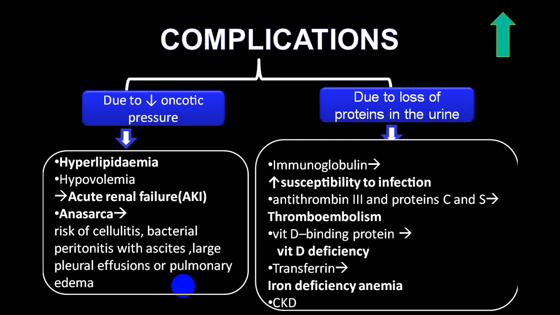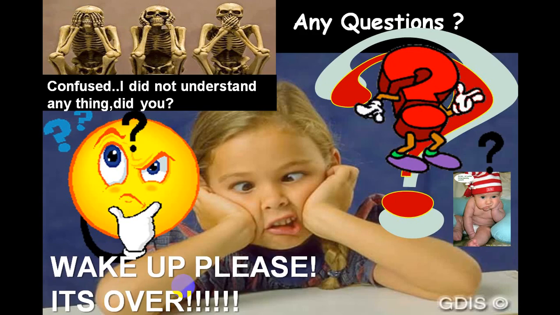And because of abnormal levels of protein C and antithrombin 3, there is increased thromboembolism. Vitamin D binding proteins are reduced, so the person develops vitamin D deficiency, hypocalcemia, and bone disorders. And transferrin levels are also reduced, so the person has a high chance of developing iron deficiency anemia, and invariably the person can go into CKD.